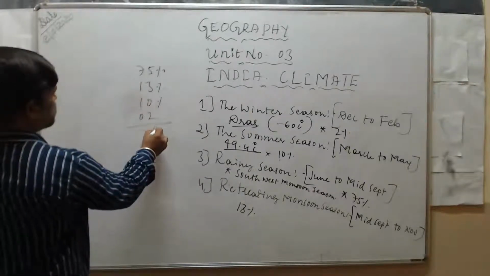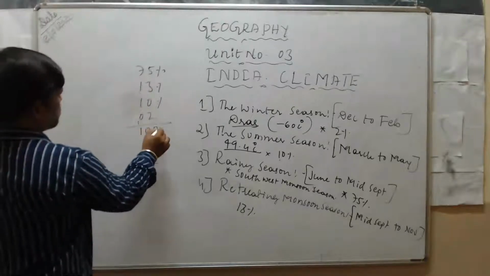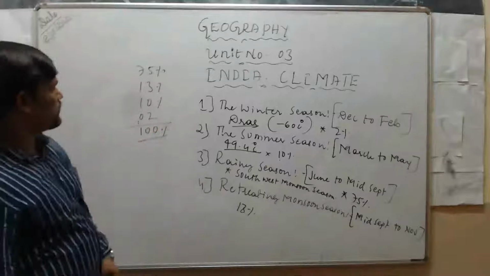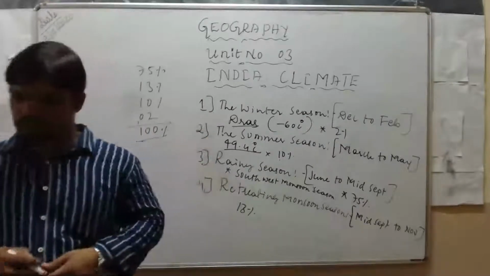Total 100 percent. Compulsorily remember those percentages. Okay.